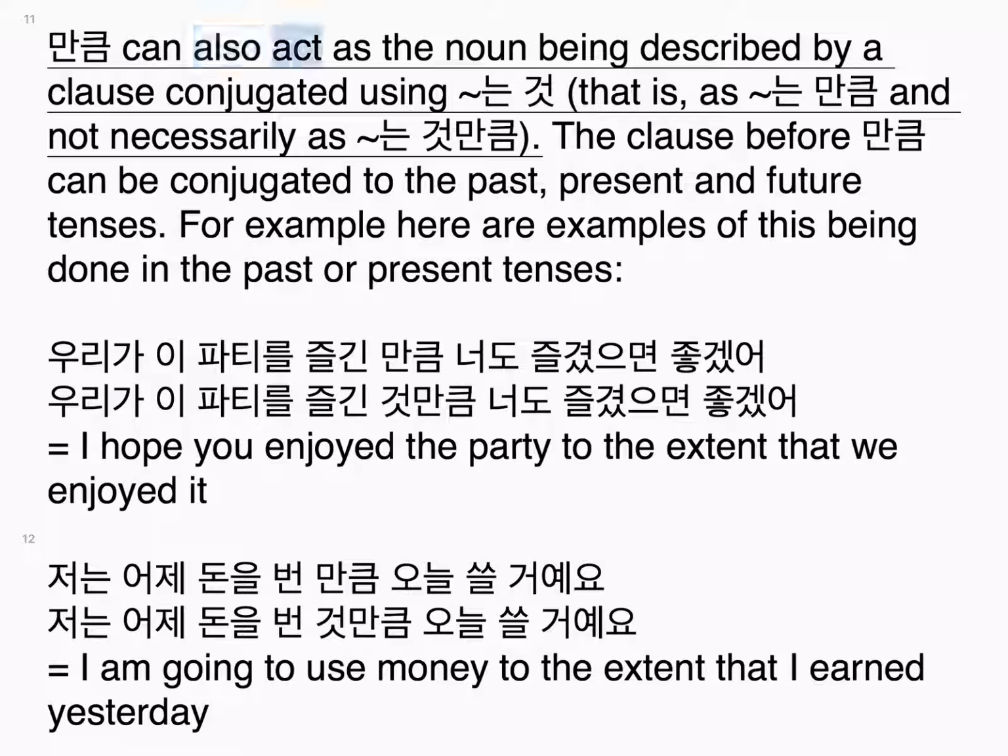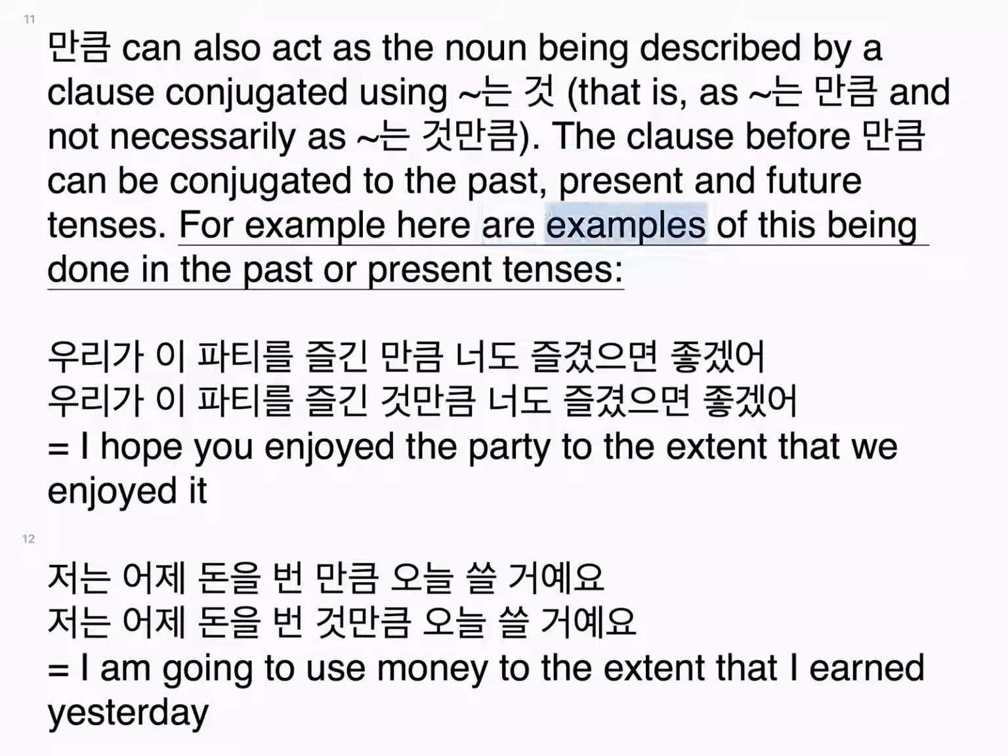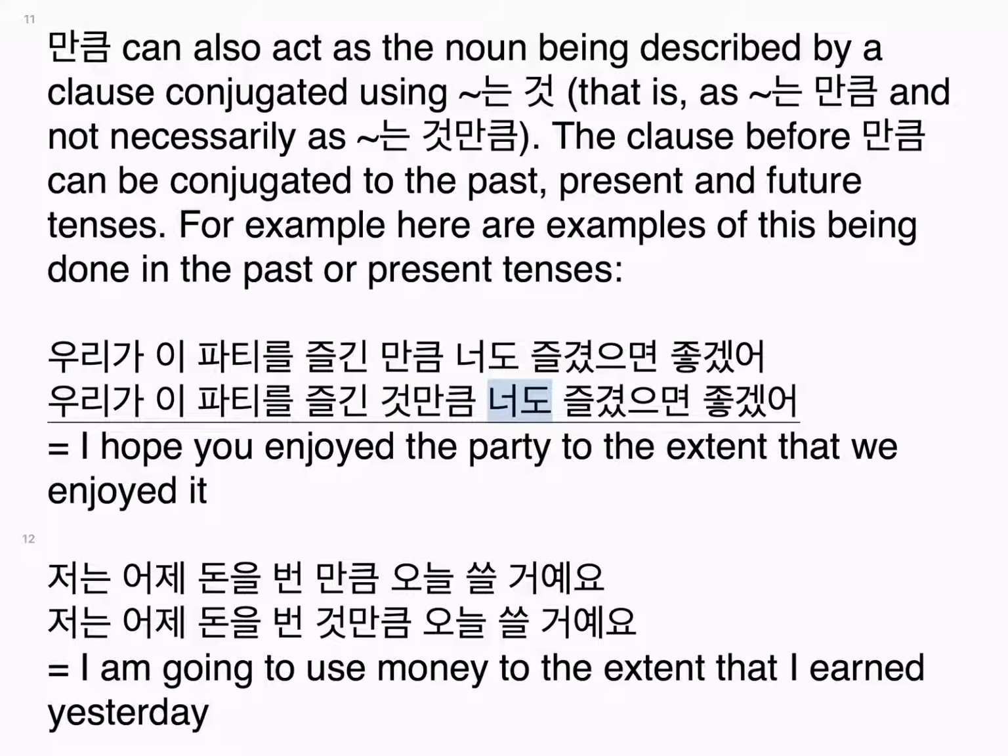만큼 can also act as the noun being described by a clause conjugated using 는 것, that is, as 는 것만큼, and not necessarily as 만큼. The clause before 만큼 can be conjugated to the past, present and future tenses. For example, here are examples of this being done in the past or present tenses. 우리가 이 파티를 즐긴 만큼 너도 즐겼으면 좋겠어. 우리가 이 파티를 즐긴 것만큼 너도 즐겼으면 좋겠어. I hope you enjoyed the party to the extent that we enjoyed it.